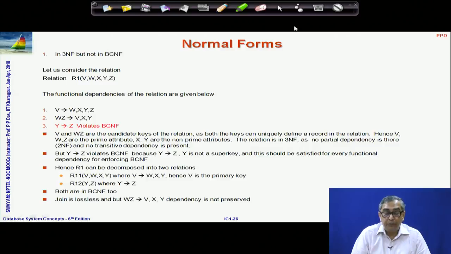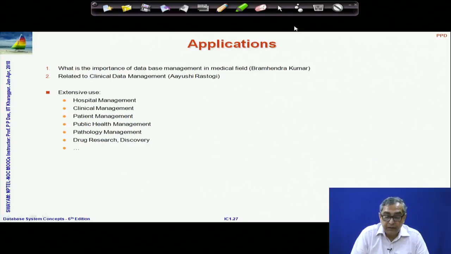So, this decomposition is lossless join, but it does not preserve the dependency. This is the key thought. Again, in the tutorials coming next week on the design process, you will find several examples of functional dependencies and the decompositions that you need to do with them.